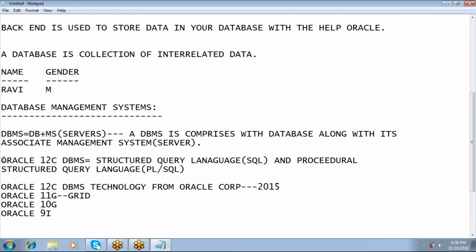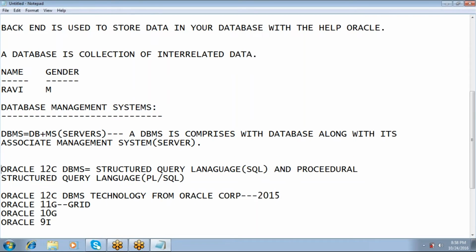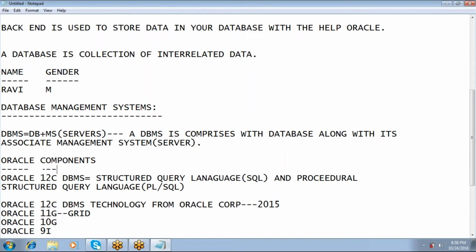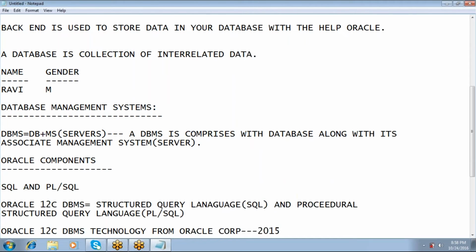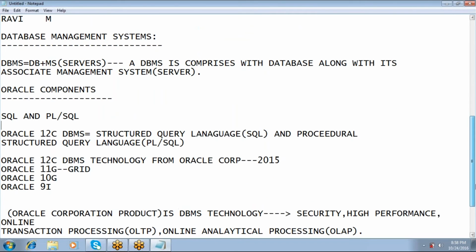The Oracle components are SQL and PL/SQL.